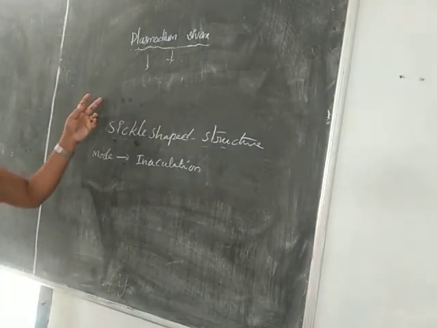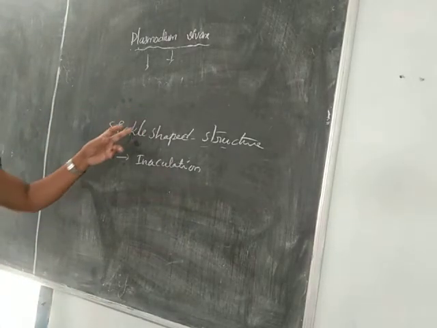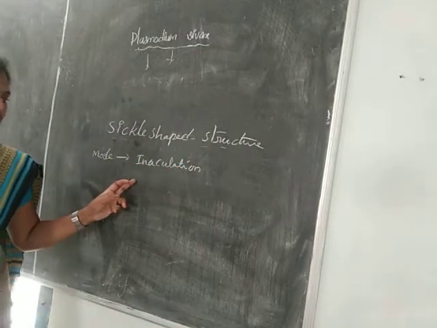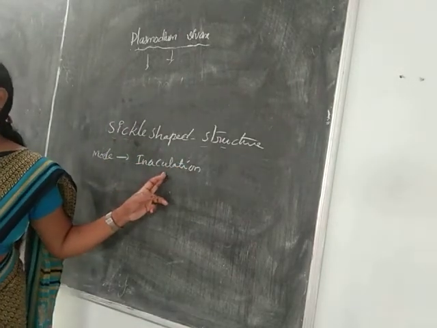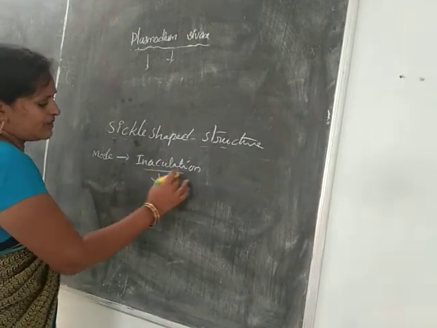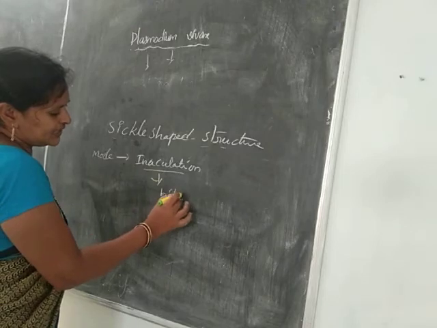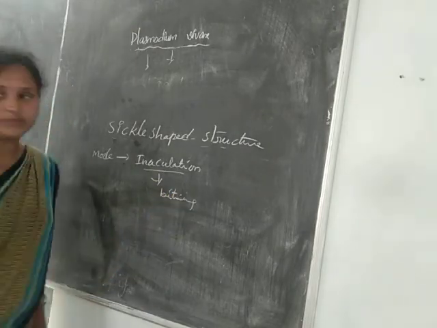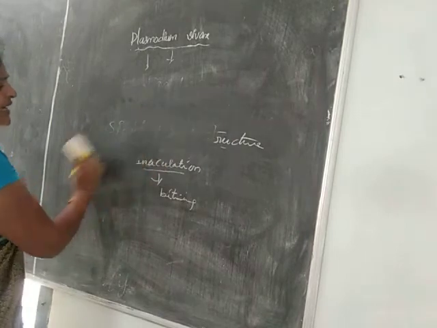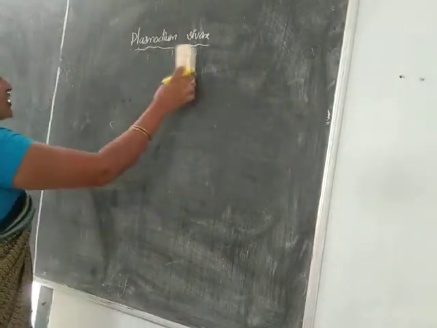So the Plasmodium vivax parasite is infective by the sickle shaped structure, and its infection mode is inoculation. Inoculation means biting.